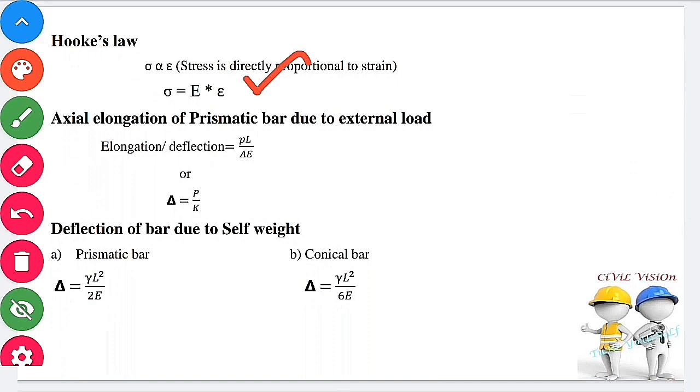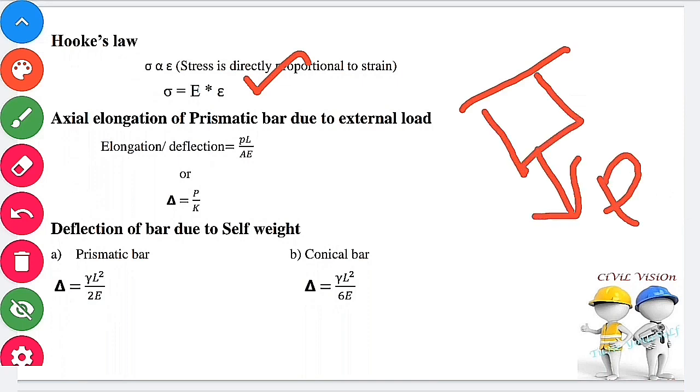Axial elongation of a prismatic bar due to external load. Let us consider a bar subjected to a tensile load P. The elongation or deflection equals PL by AE. AE is the axial rigidity of that material.